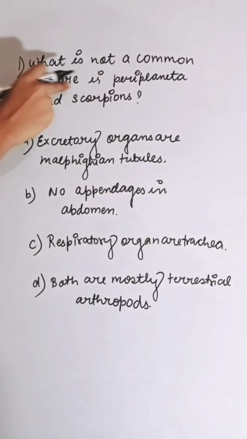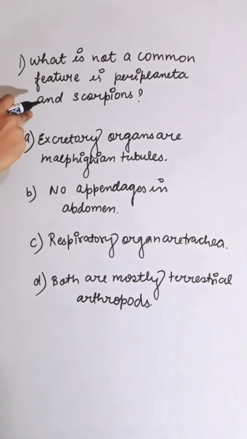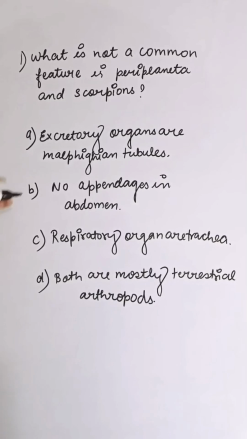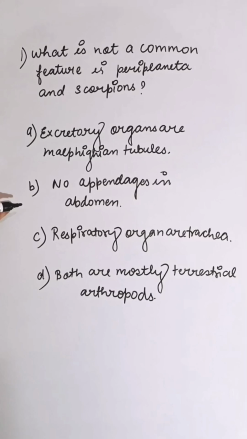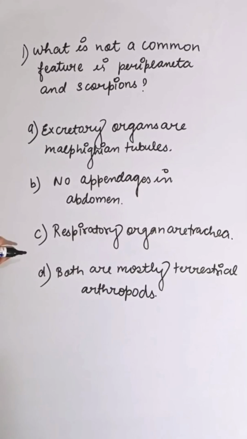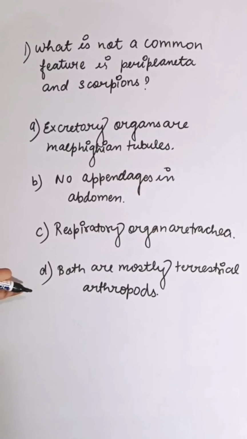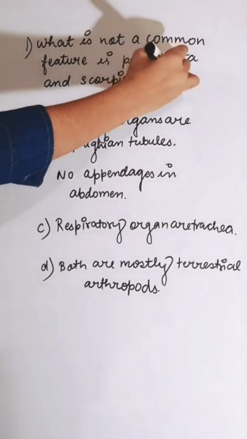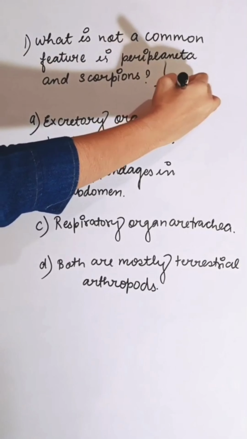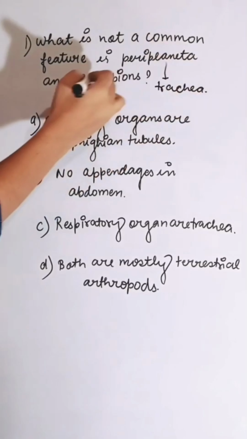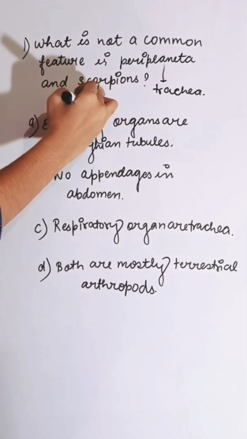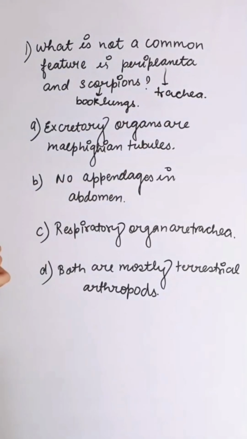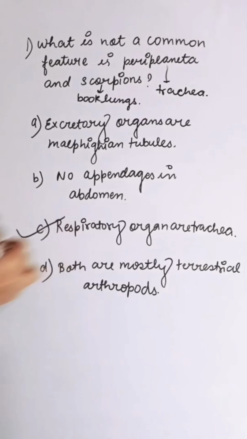Which is not a common feature in Periplaneta and scorpion? First option is excretory organ or Malpighian tubule, second is no appendage in abdomen, third is respiratory organ or trachea, and fourth is both are mostly terrestrial arthropods. Periplaneta have trachea for respiratory organ, and scorpion have book lung. So the correct answer is C.